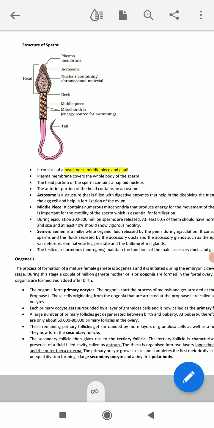Always remember, when the ovum gets fertilized by the sperm, the tail portion, mid piece and neck portion are shed off from the body. Only the head portion enters into the layer of the ovum. So these are the basic things of the structure of sperm.